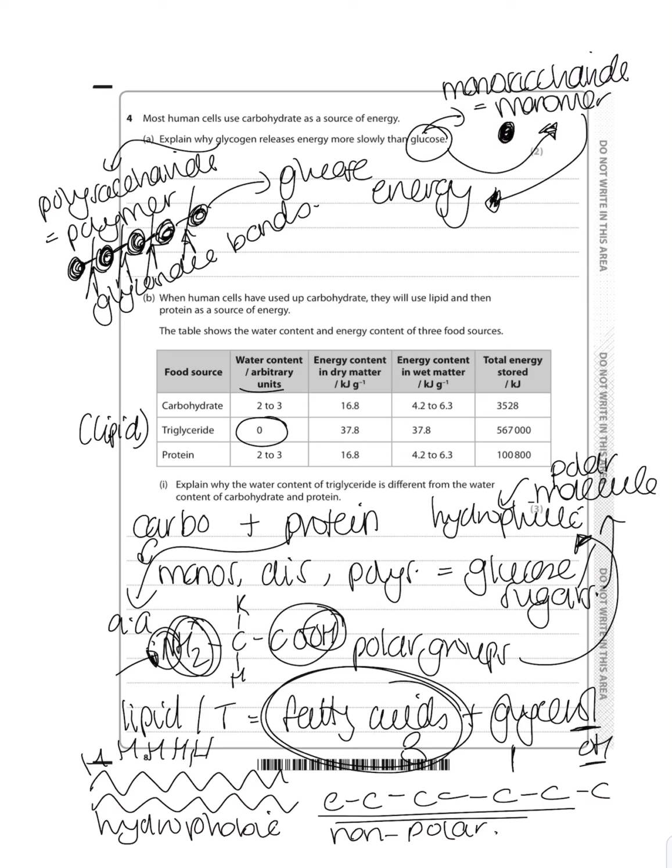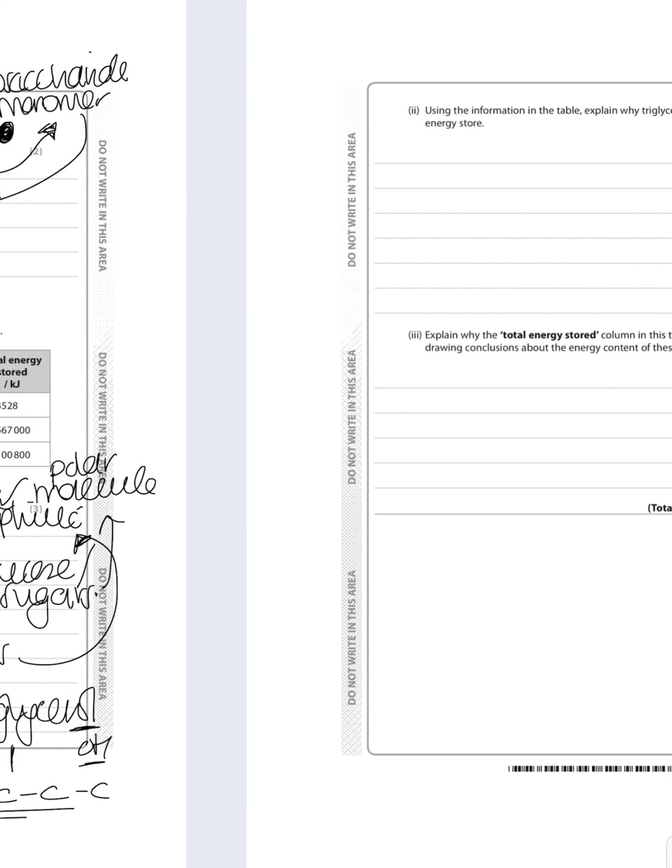Well, an electronegative atom. That's a different topic. And so the whole thing you have to take into consideration, which is polar. And the whole thing here is non-polar. So that's why. And so therefore, when we put water with the carbohydrates and the proteins, water will happily associate with them. But when you put them with the triglycerides, the water will be repelled and they will not mix. And so you would have 0.